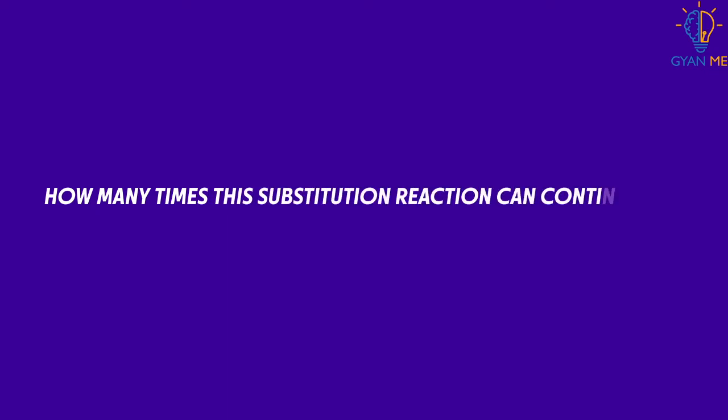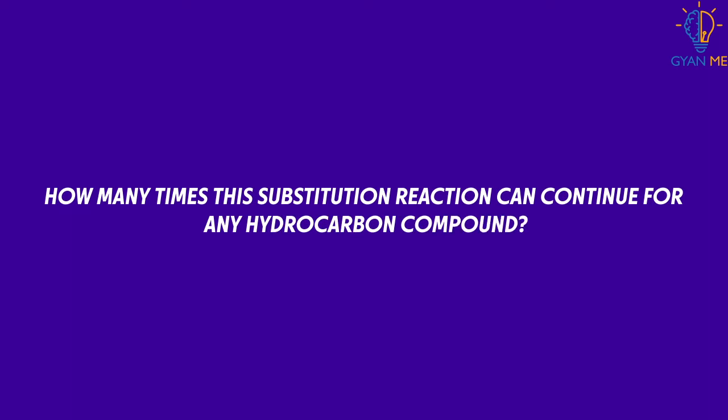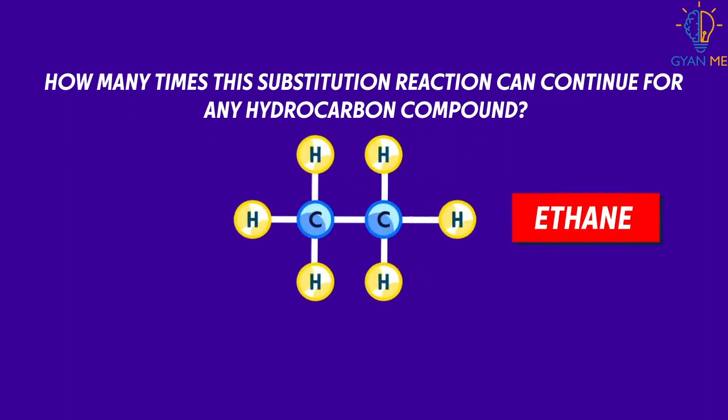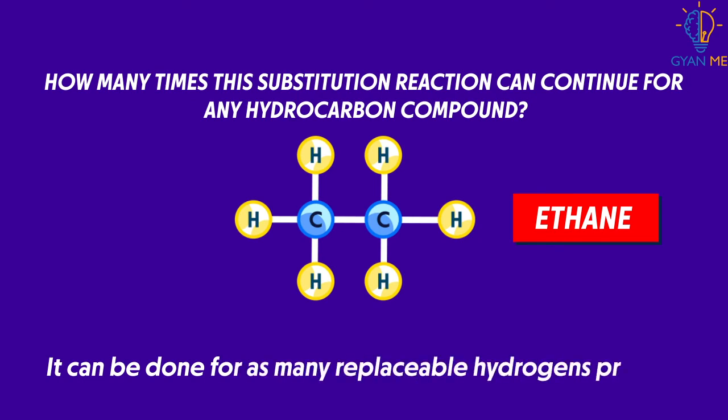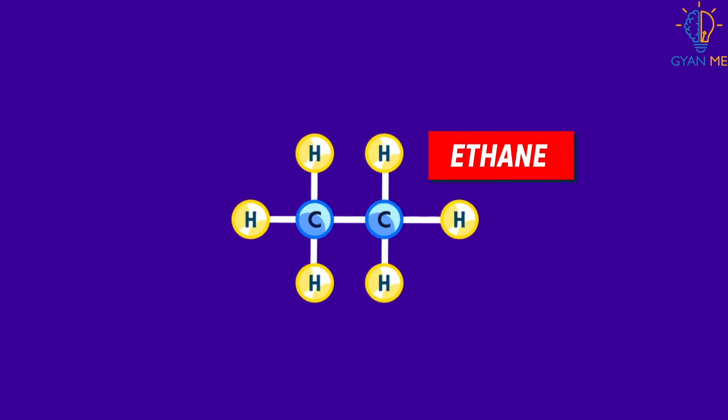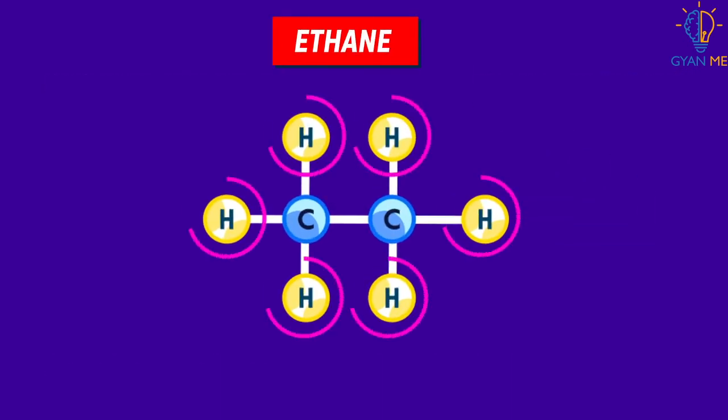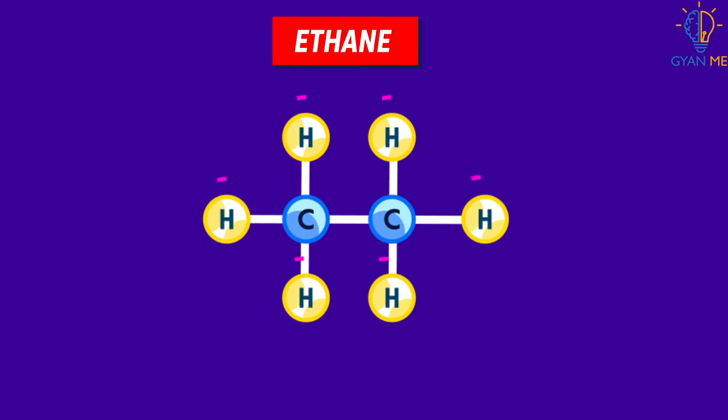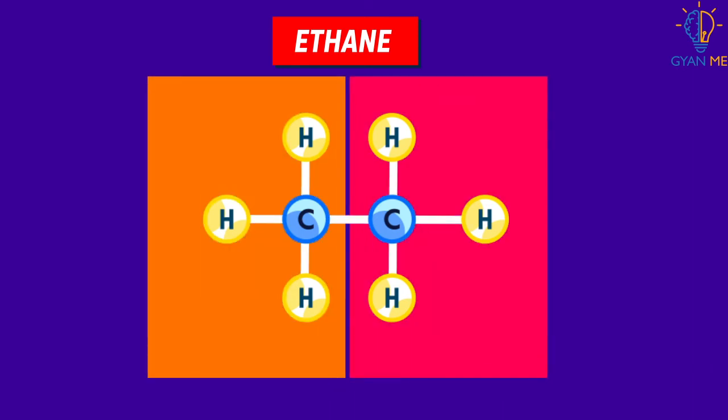Now let me ask you, how many times can this substitution reaction continue for any hydrocarbon compound? The simple answer is that it can be done for as many replaceable hydrogens as are present in the compound. Let's say ethane has 6 hydrogen atoms covalently bonded to these 2 carbon atoms. 3 each, isn't it? Yes.